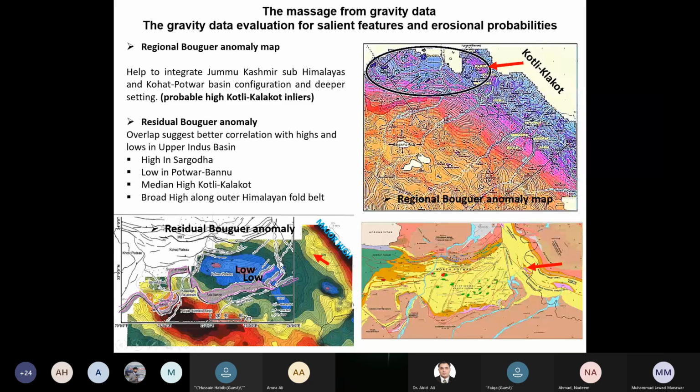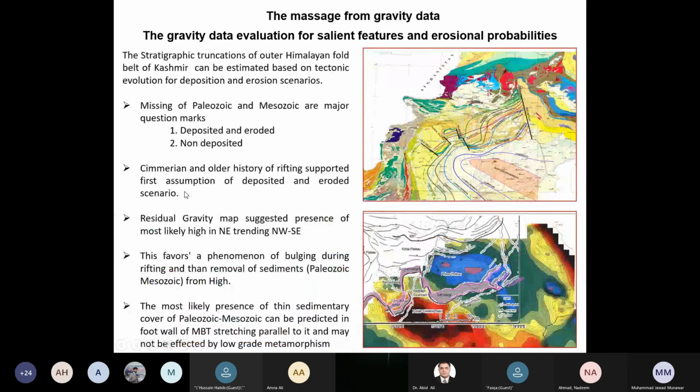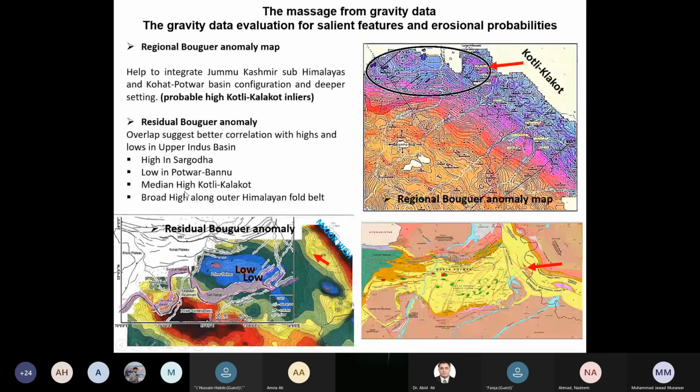Down is the overlay of the residual Bouguer gravity map. We can see a number of features in it. We can see a high in Sargodha, which is in the south. We have overlain the salt range, and we can see a low in Potwar, which is blue in color, and we do see a median high again, which is this arrow in the Kotli Kalakot area.